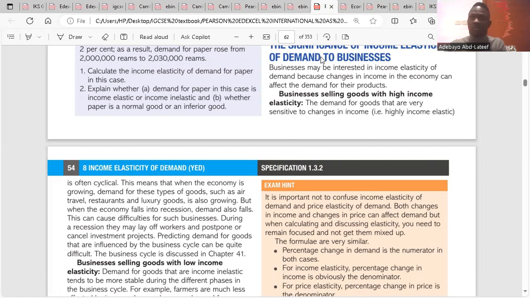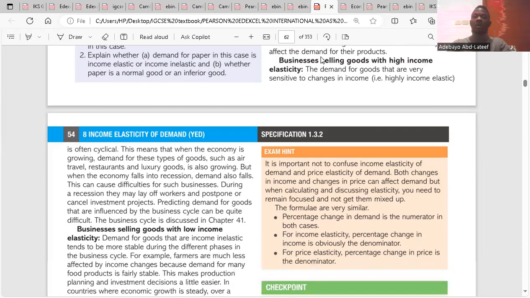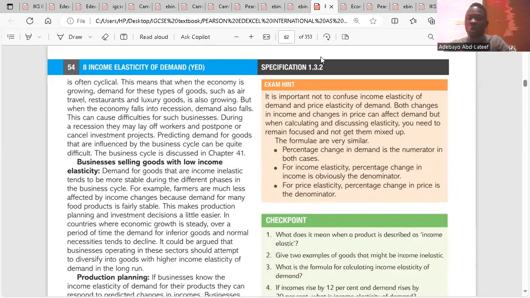It's a high income elasticity, that means it's more than one. High income elasticity, yes, more than one. The income elasticity is greater than one, yes. Businesses selling goods with low income elasticity.